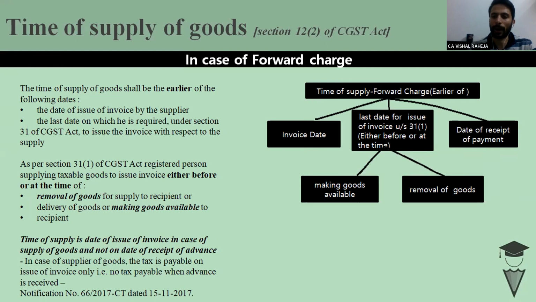In common parlance, this is called taxability of advances. My question to all the participants is whether there is a liability to pay tax in case an advance is received. If I have made an advance after placing the order, would I be liable to pay tax on that advance or not?